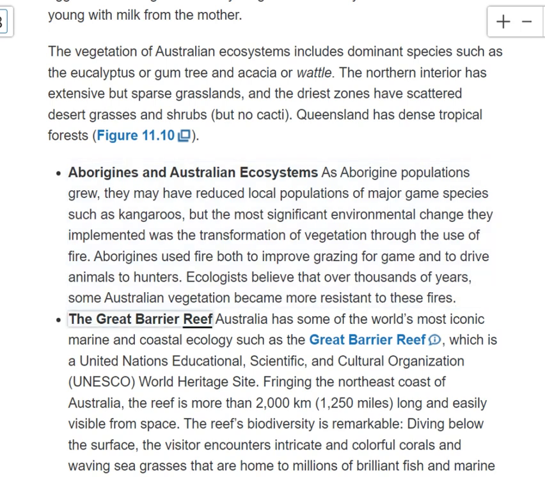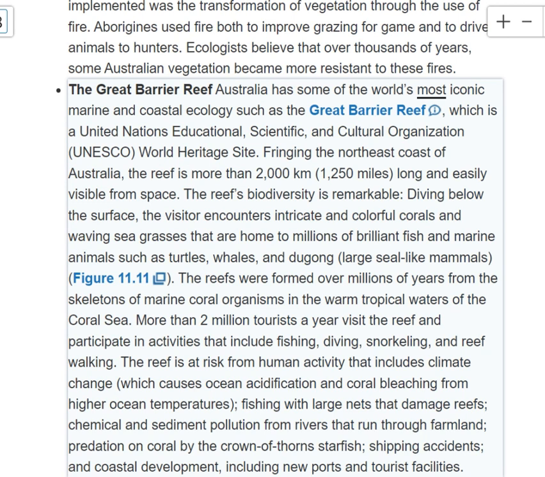The Great Barrier Reef. Australia has some of the world's most iconic marine and coastal ecologies, such as the Great Barrier Reef, which is a United Nations Educational, Scientific, and Cultural Organization, UNESCO, World Heritage Site. Fringing the northeast coast of Australia, the reef is more than 2,000 kilometers, 1,250 miles, long and easily visible from space. The reef's biodiversity is remarkable.